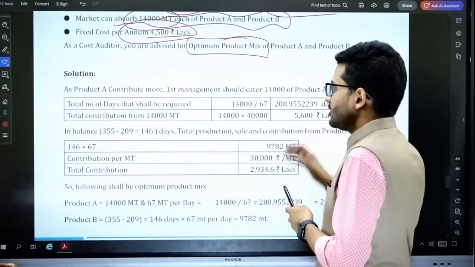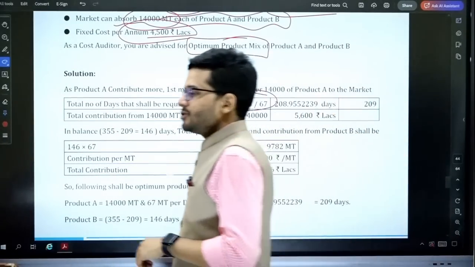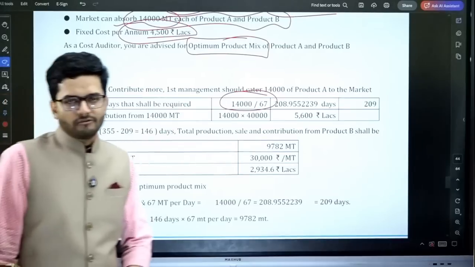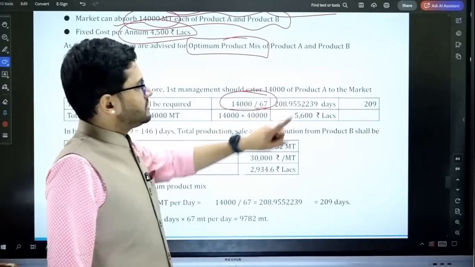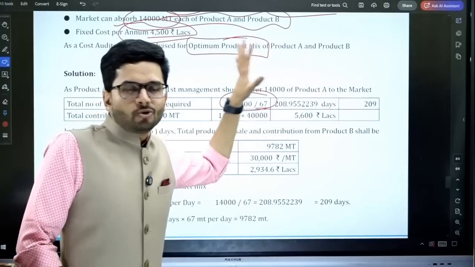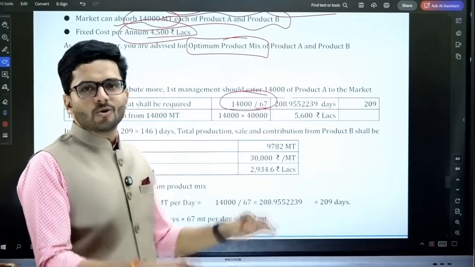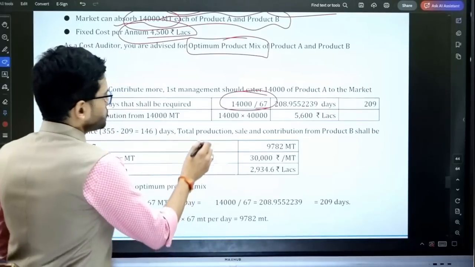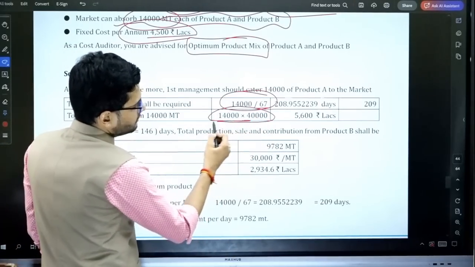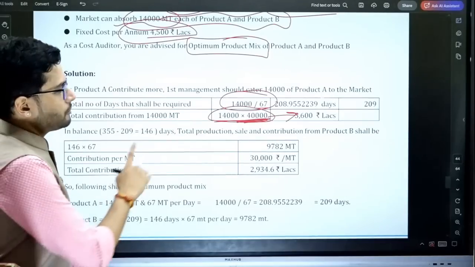Now first we talk about product A. We'll prefer that the entire amount of product A is produced. The entire 14,000 metric ton of product A can be produced. In one day, 67 metric ton can be produced. So for 209 days, only product A should be produced. So 14,000 metric ton will be produced and contribution is 40,000, so total contribution is 5,600 lakhs from product A.